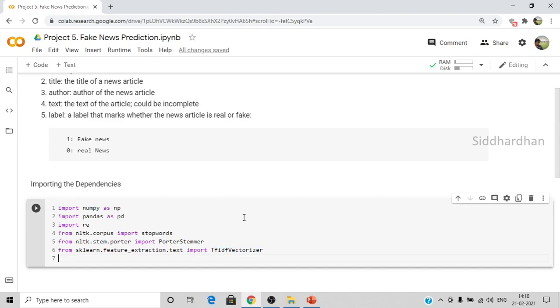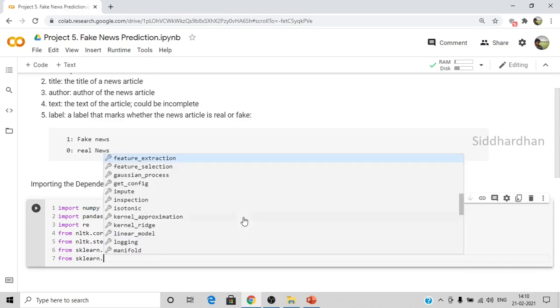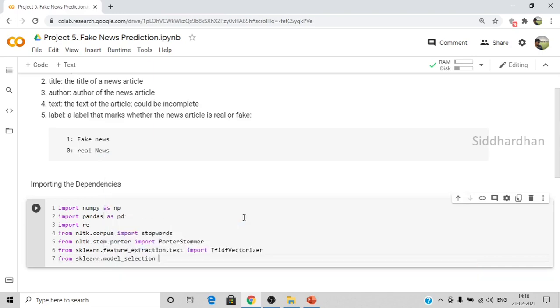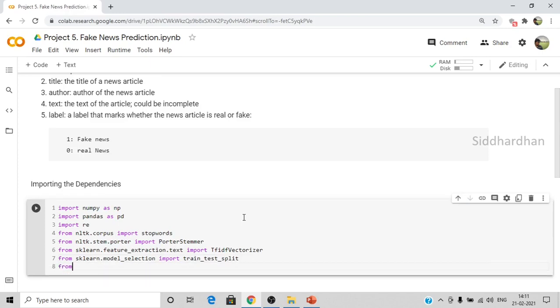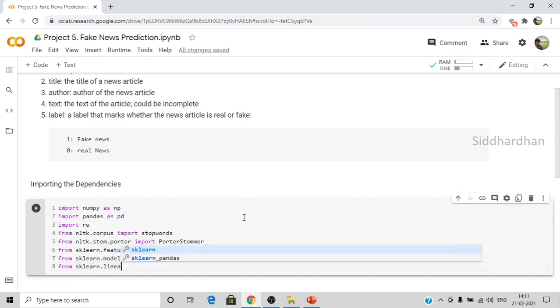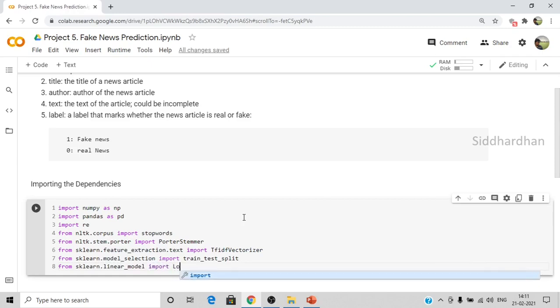Now we have to import from sklearn.model_selection import train_test_split. This function is used to split our dataset into training data and test data. Now let's import our model from sklearn.linear_model import LogisticRegression.